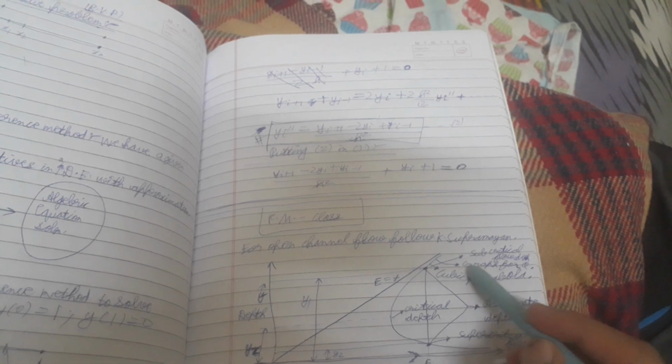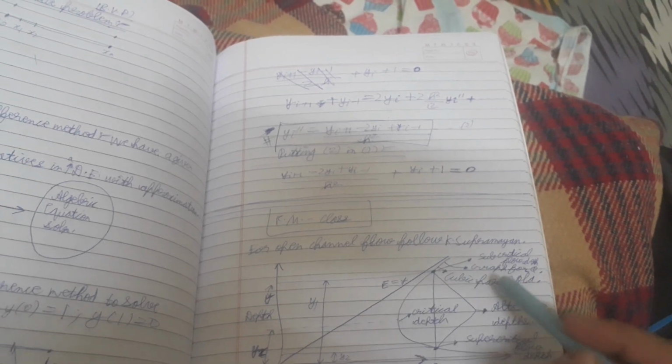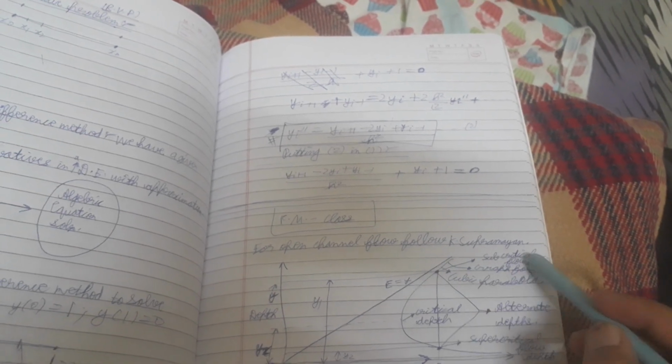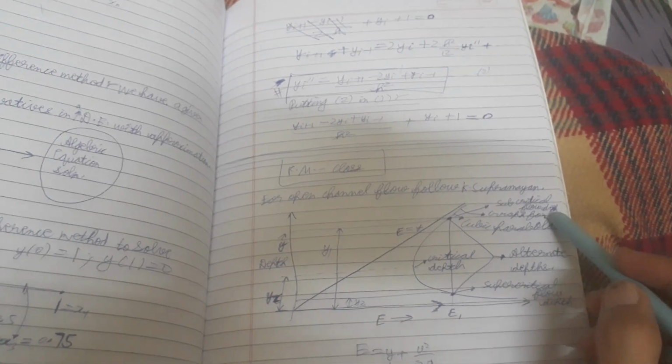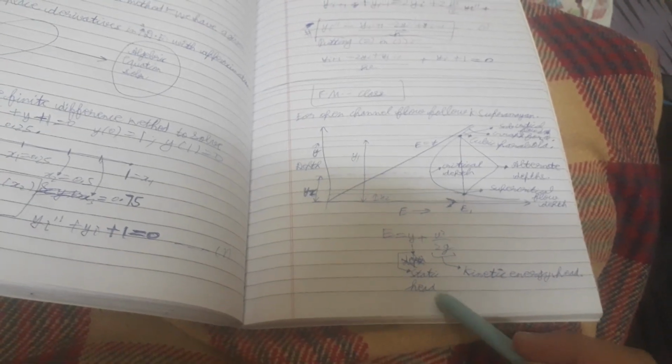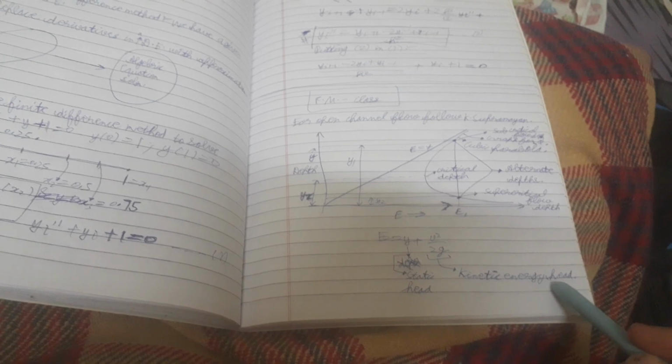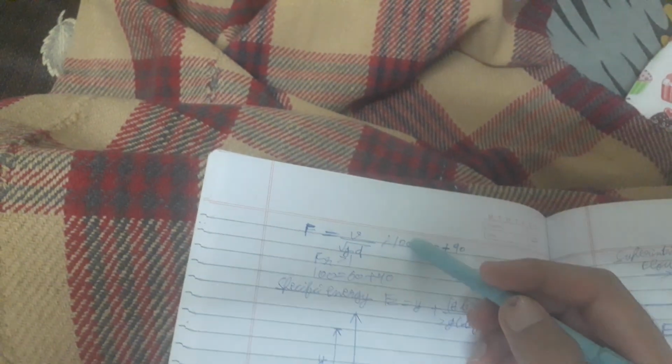Then this is the graph for Q. This one is a subcritical flow. Specific energy is equal to y plus v square by 2g. Y is the static head. V square by 2g is the kinetic energy head. Froude number F is equal to v by under root gD, which implies 100 is equal to 10 plus 90. For F greater than 1, 100 is equal to 60 plus 40.